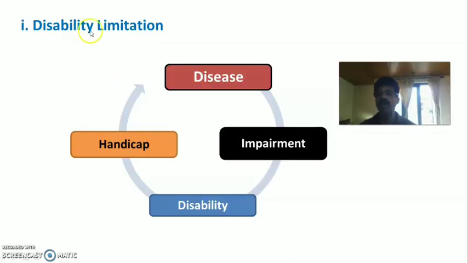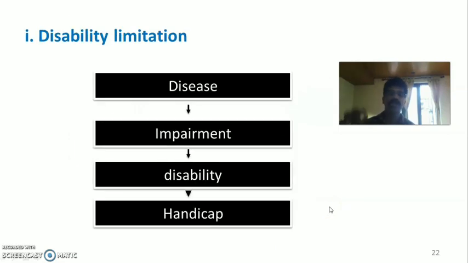As we have already mentioned, any disease may lead to impairment, then that may lead to disability, and later it may become handicap if it is more complicated. So disease can be complicated into impairment, disability and handicap. That has to be limited. For that we have to make a disability limitation. We have to reduce the disability due to any particular problem in the course of tertiary prevention.